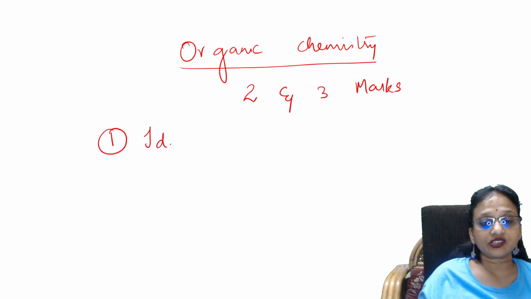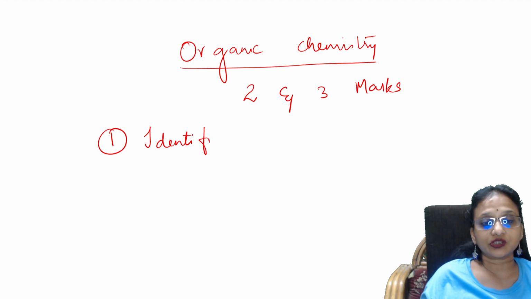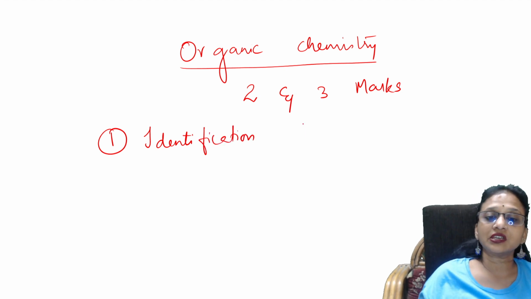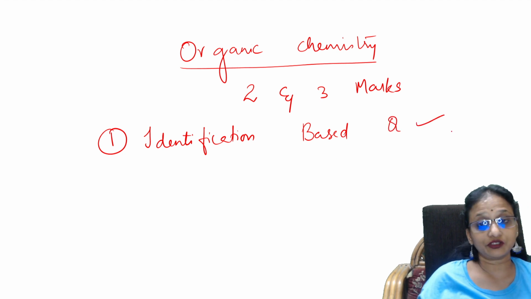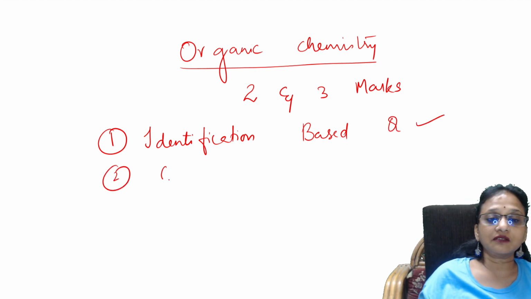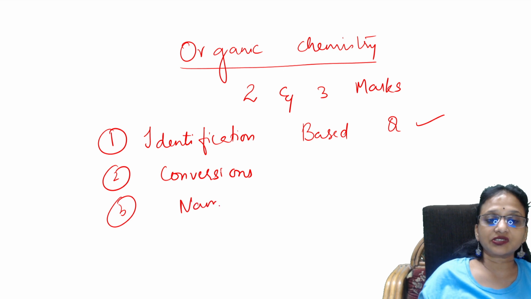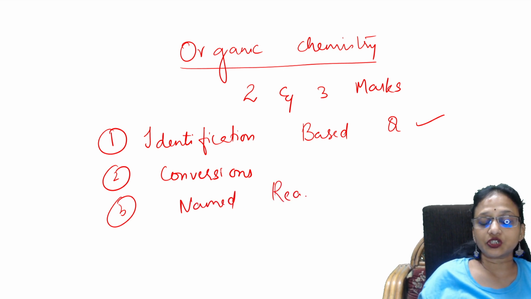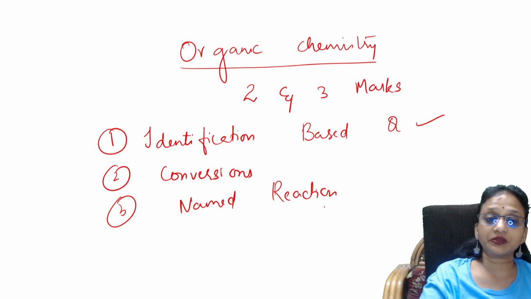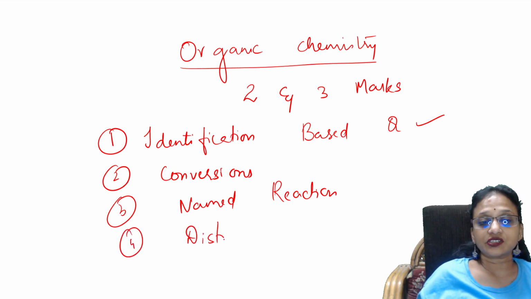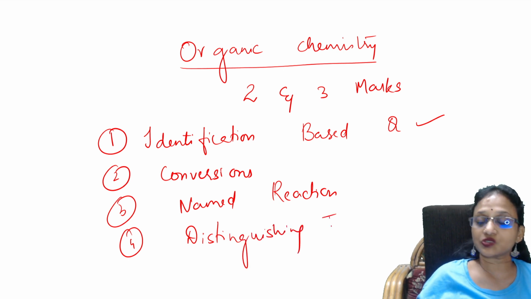Identification based questions will compulsorily come in organic chemistry, students, for 3 marks. After that, conversions you're going to get compulsorily. After that would be named reactions, which will come compulsorily. And important distinguishing tests are going to come. I'm going to revise all those, nothing to worry.